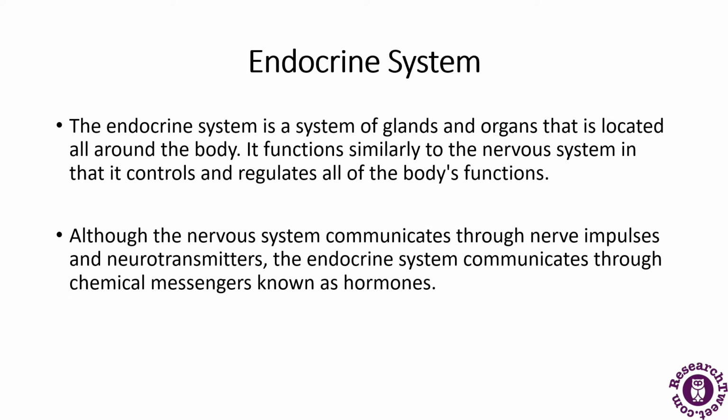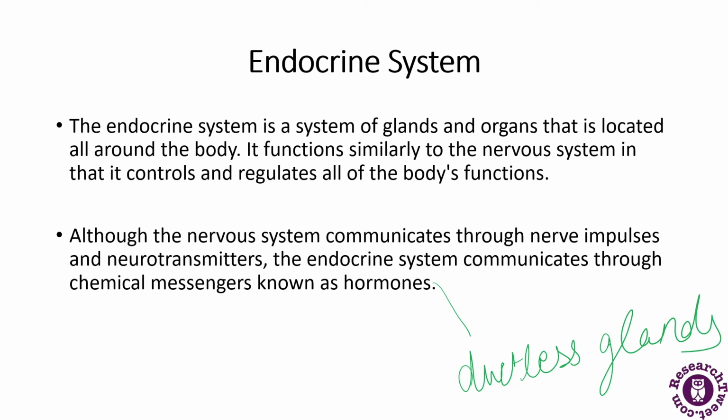The endocrine system is a system of glands and organs. They are located all around the body. It functions similarly to the nervous system in that it controls and regulates all the body's functions. Although the nervous system communicates through nerve impulses and neurotransmitters, the endocrine system communicates through chemical messengers. They are also known as ductless glands.